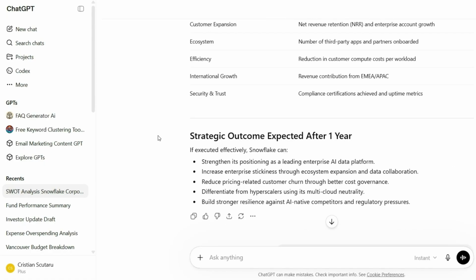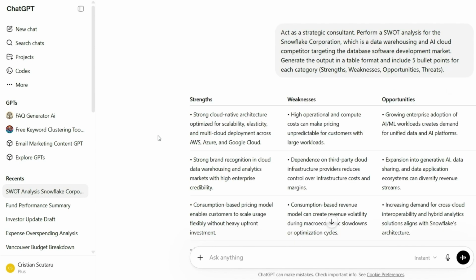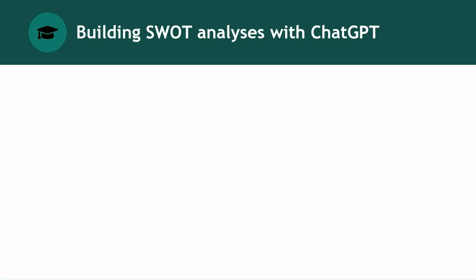There are a lot of advantages to generating such a SWOT analysis or a SWOT matrix, because you can put all these 4 columns into a 2 by 2 matrix. Okay, and the typical one slide conclusion to our building SWOT analysis with ChatGPT use case.